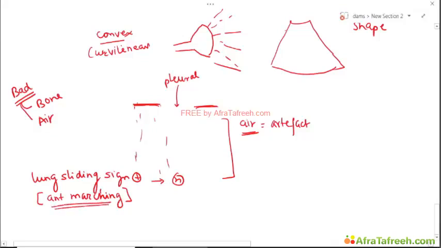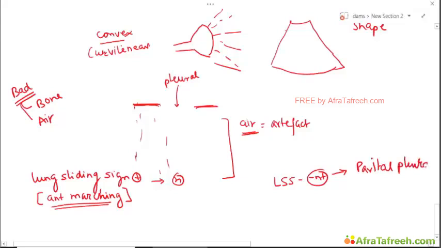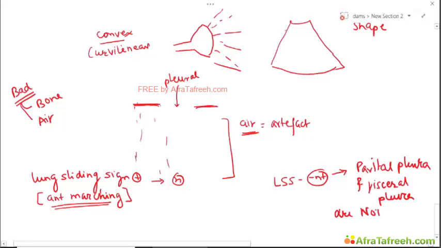Okay, when lung sliding sign is absent, this means that the parietal pleura and visceral pleura are not together, because this happens when the visceral and parietal pleura rub against each other.